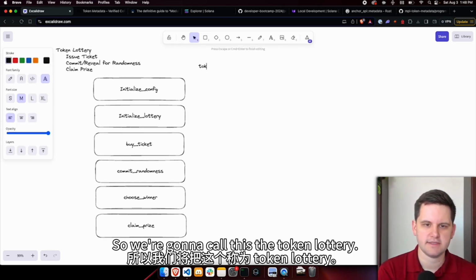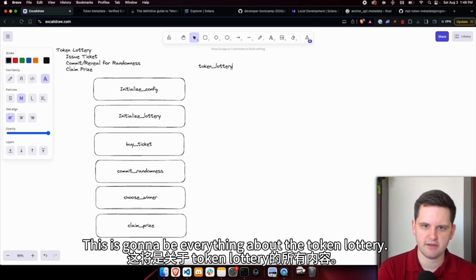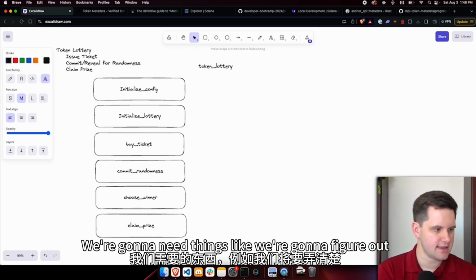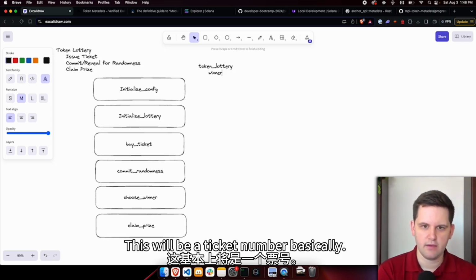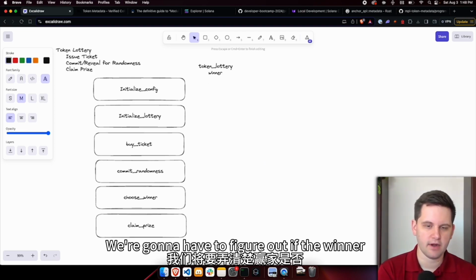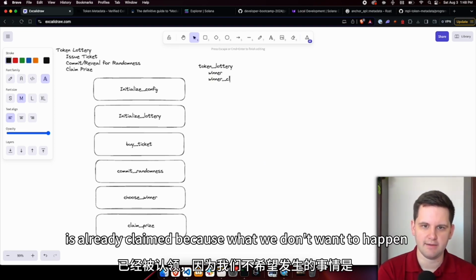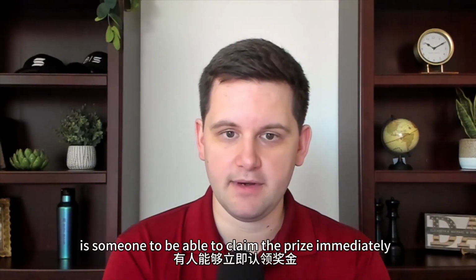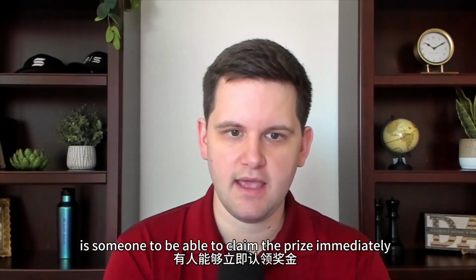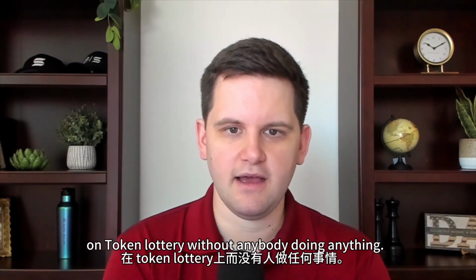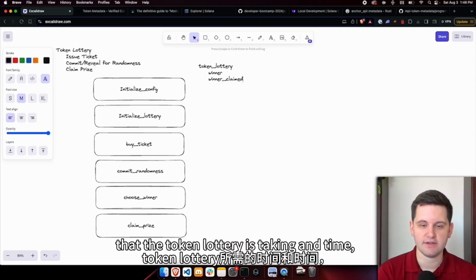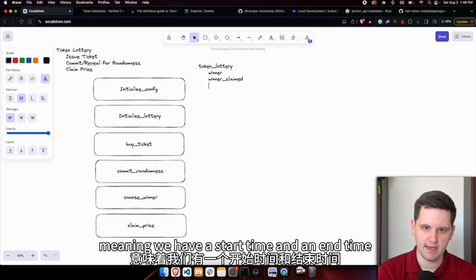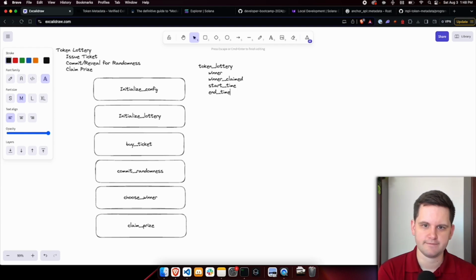So we're going to call this the token lottery. This is going to be everything about the token lottery. We're going to need things like figuring out who the winner is. This will be a ticket number, basically. We're going to have to figure out if the winner is already claimed, because what we don't want to happen is someone to be able to claim the prize immediately on token lottery without anybody doing anything. We want to make sure that it's bound by the time that the token lottery is taking. And time meaning we have a start time and an end time for the token lottery.